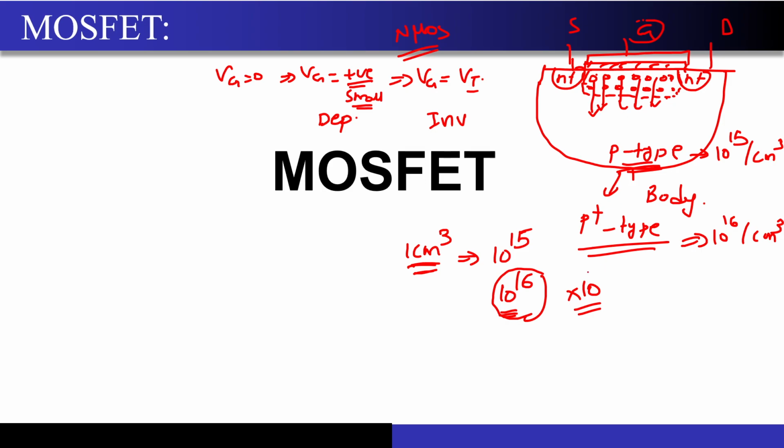Now if I want to repel all the 10x increase in the holes away from the semiconductor oxide interface, do I have to apply more positive gate voltage or less positive gate voltage? More positive voltage, right? So the effort required to push away these holes from the oxide semiconductor interface is more, correct?